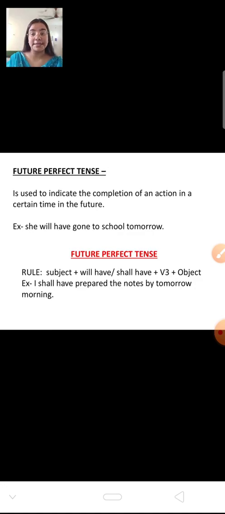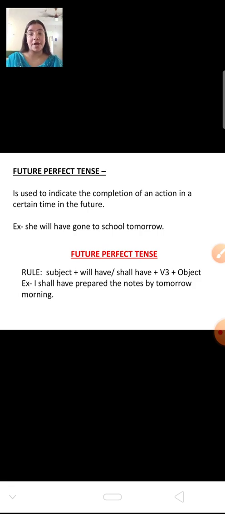Future perfect tense. Future perfect tense is used to indicate the completion of an action in a certain time in the future. That means they are telling you that in future it will be completed. She will have gone to school tomorrow. That means they are telling that in future she will go to school. She will be going. There is no certain change in these things.